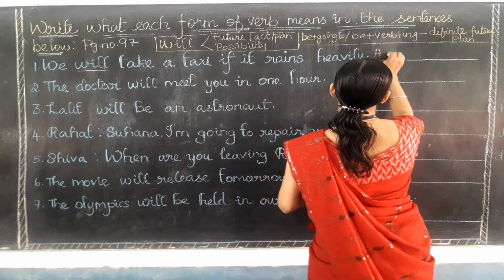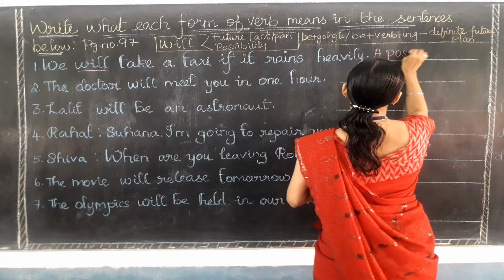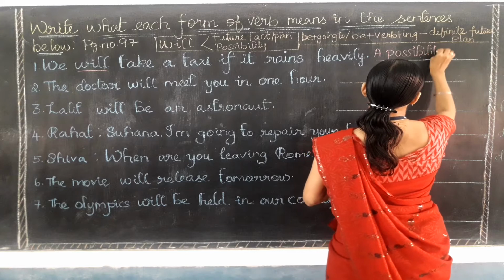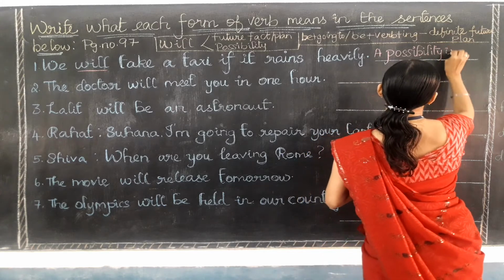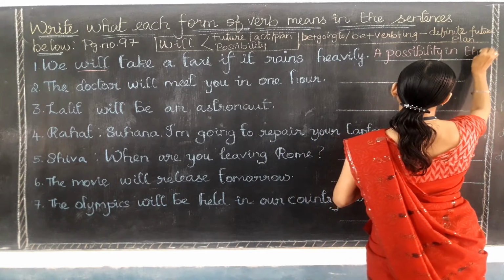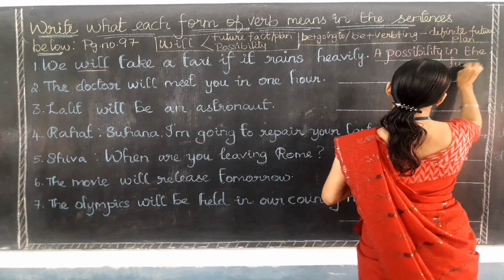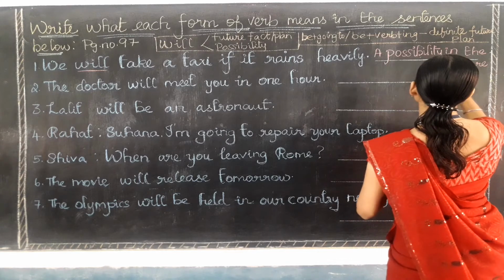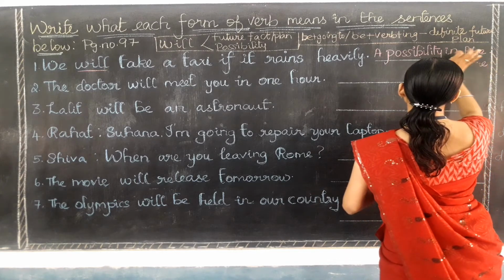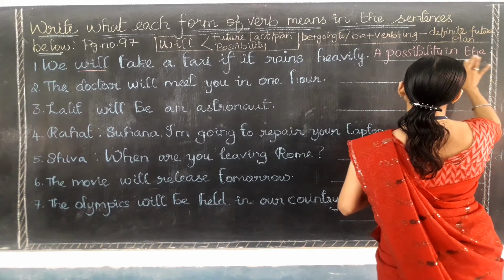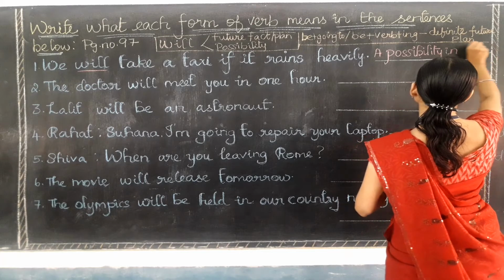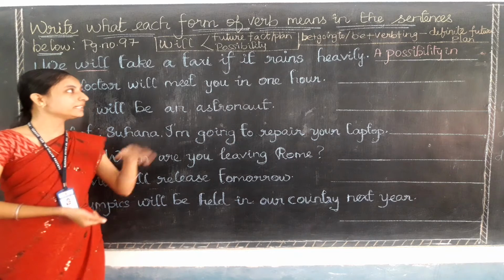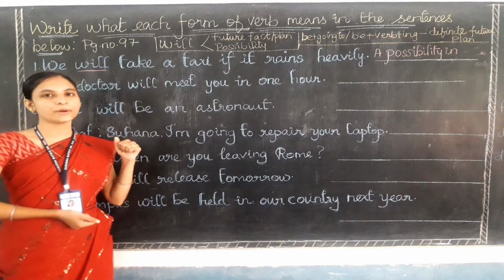I am going to write a possibility in the future, or else you can write only possibility. Okay, we can leave it by saying this possibility only. Okay, a possibility. The function of this will here is that it is used to talk about a possibility only.